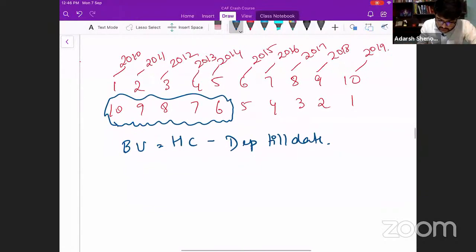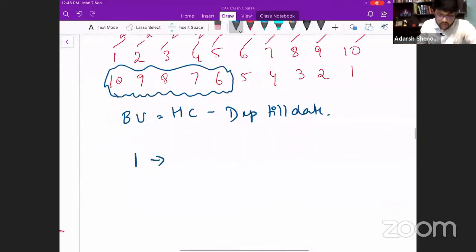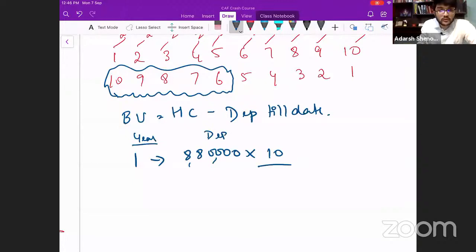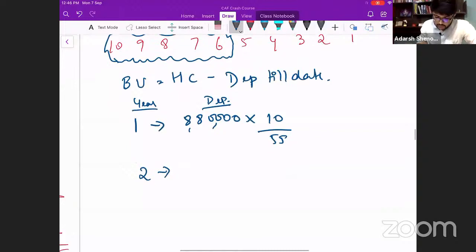First year, what is the depreciation? 8,80,000 into. What is the numerator for the first year? 10. What is the denominator for the first year? 55. For the second year, what is the amount?